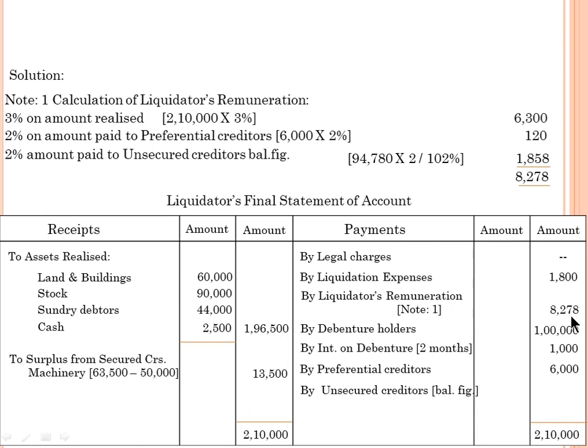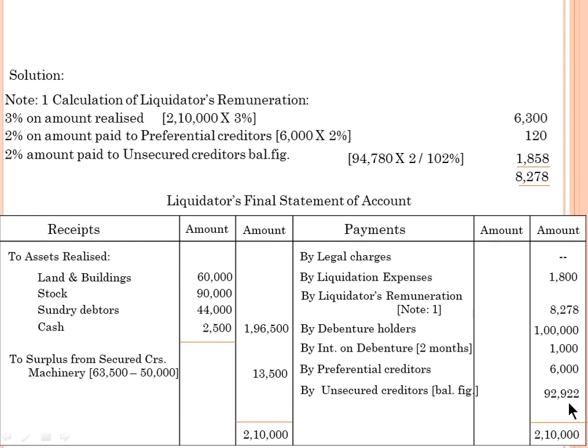Here 8,278. Once again, out of 2,10,000, you deduct the payments one by one. So 2,10,000 minus 1,800 minus 8,278 minus 1 lakh minus 1,000 and minus 6,000, and what balance are we going to have? 92,922. So this amount we are going to pay to the unsecured creditors.